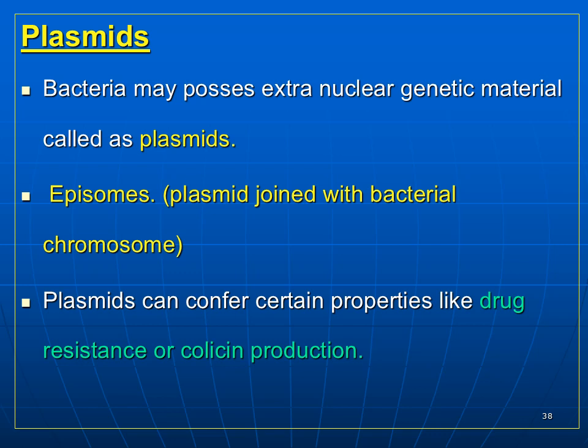The plasmids can confer certain properties like drug resistance or bacteriocin production. So drug resistance is due to this extra nuclear genetic material, the plasmids, which play a role in the development of drug resistance and also in the production of bacteriocin.